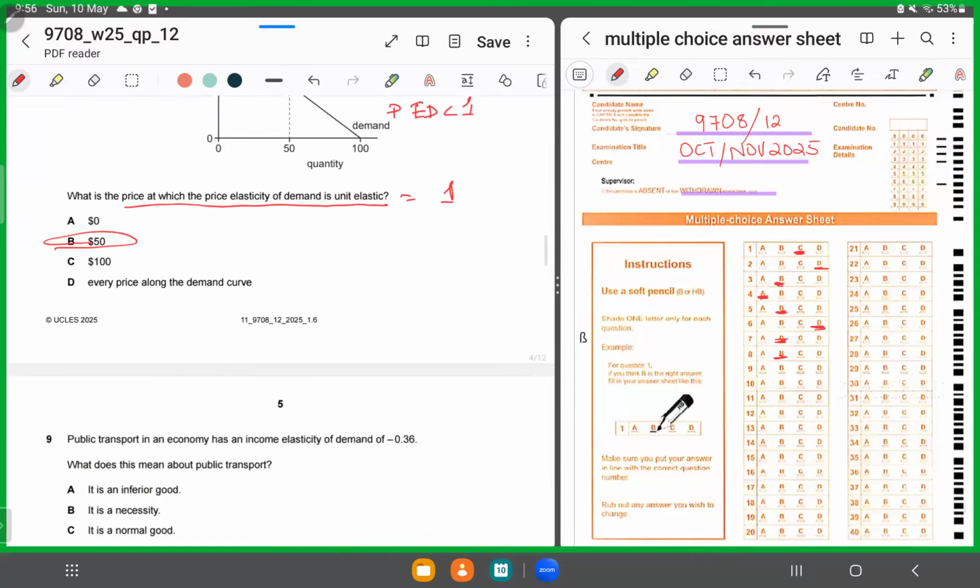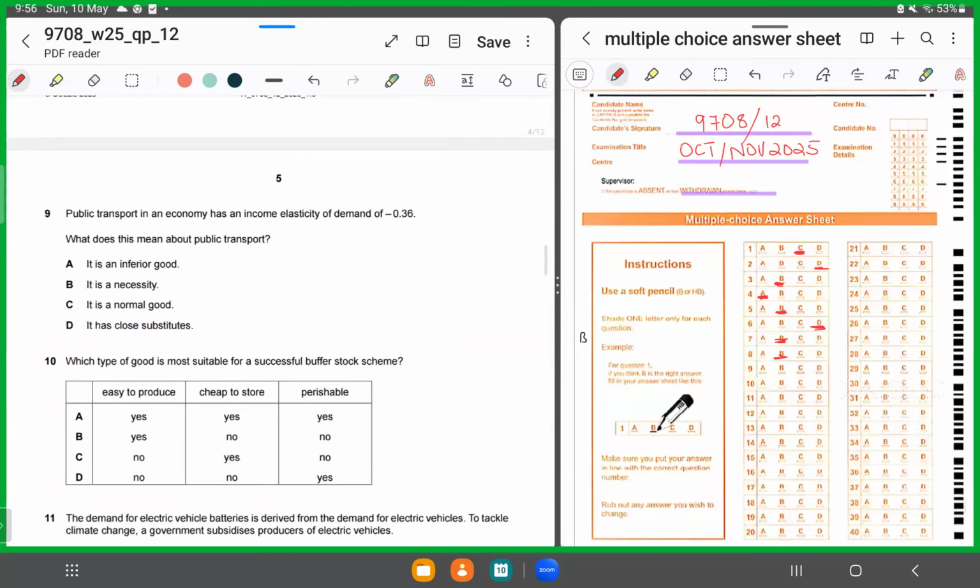Moving forward, MCQ number 9. MCQ number 9 says, public transport in an economy has an income elasticity of demand of negative 0.36. This means what? This means as income rises, the quantity demanded falls. Income rises, quantity demanded falls. So this means the negative sign displays what? That it's an inferior good. Inferior good. So for 9, we'll shade in A.